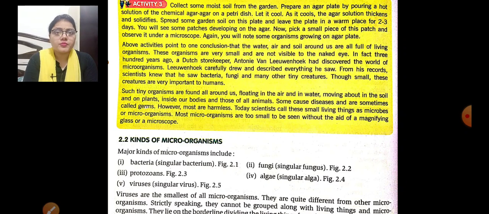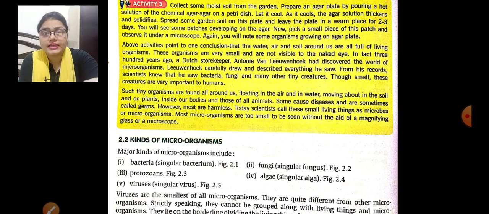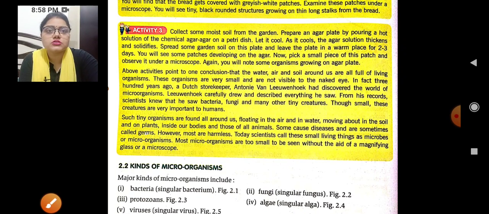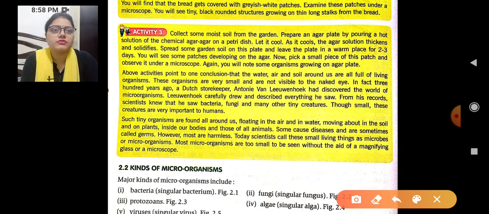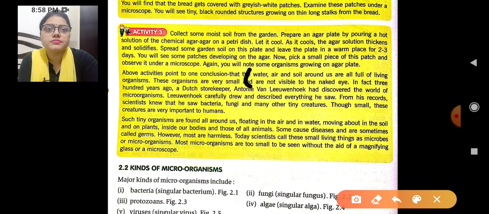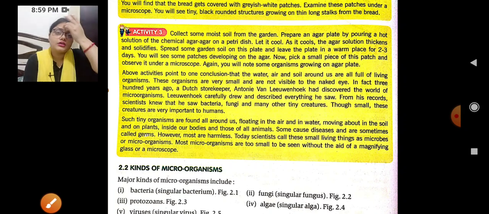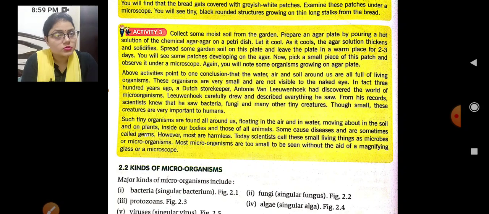Yesterday I gave you the work of this activity, so I have attached the image of the activity in your assignment, and I told you where you have to write it. Again I am telling you, I hope that you have all written it. In this activity, you have to write: water, air and soil around us are full of living organisms. Write this activity in your copy. I hope that you all have done this.